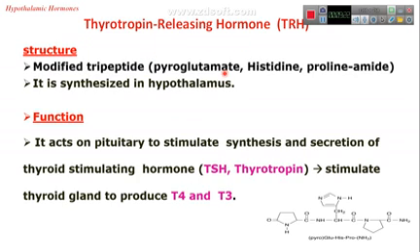Thyrotropin releasing hormone. Now we will come to the structure of the hormones and function. All these hormones are polypeptide hormones, but thyrotropin releasing hormone is a tripeptide, just 3 amino acids: pyroglutamate, histidine, and prolinamide. It acts on the pituitary gland to stimulate it for the synthesis and secretion of thyroid stimulating hormone, or thyrotropin, that stimulates the thyroid to synthesize T3 and T4.